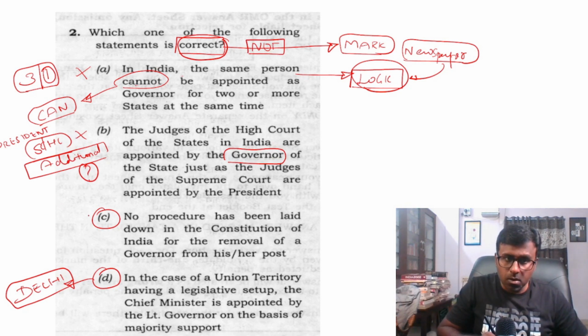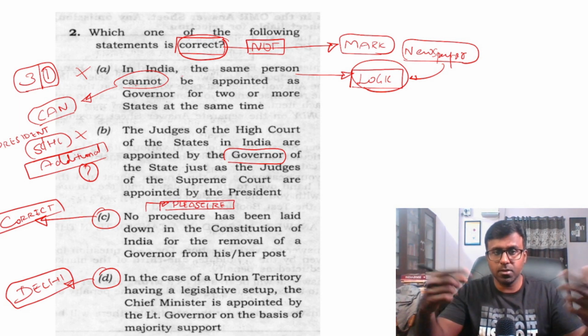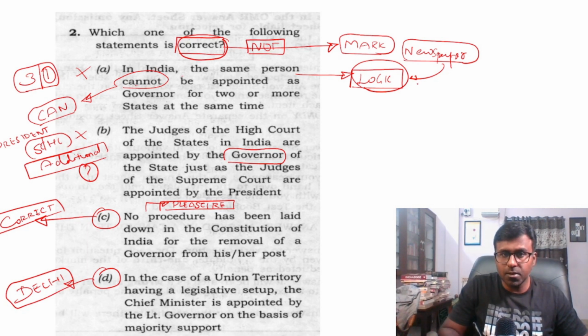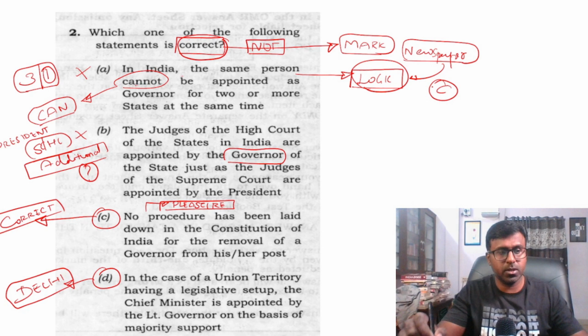So this is also not true, but this is true because of the pleasure of the president. It is given as the pleasure of the president. That is the procedure for appointment of the governor, and that is why they have this shifting and removal and things like that. So the answer is C.